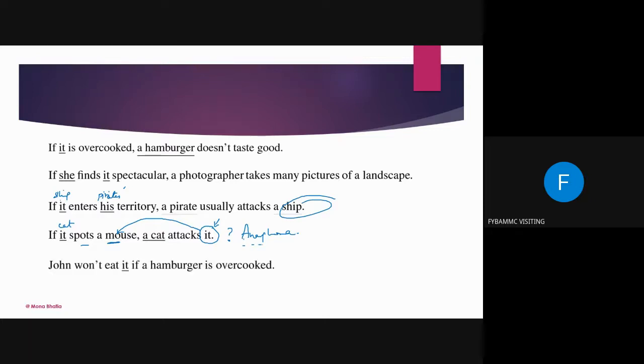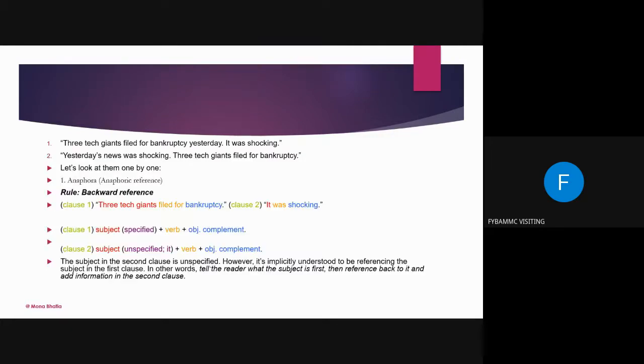Now, the next part. John won't eat it if a hamburger is overcooked. Now, eat it: what does it refer to? So, it is a link word. Overcooked? No, beta. Not overcooked, hamburger. John won't eat the hamburger if it is overcooked. You understand? Now we'll move on to the next thing.